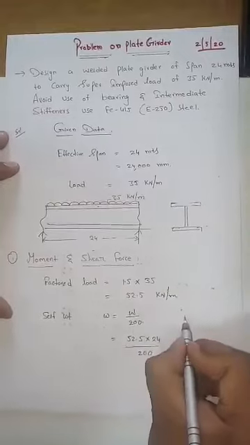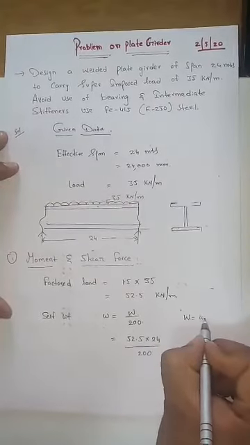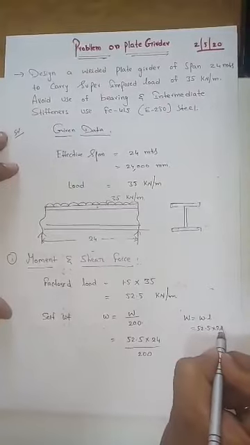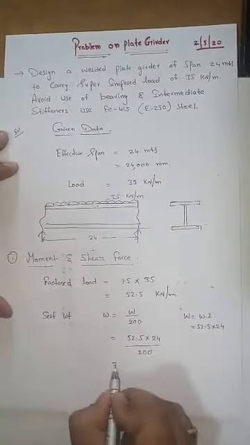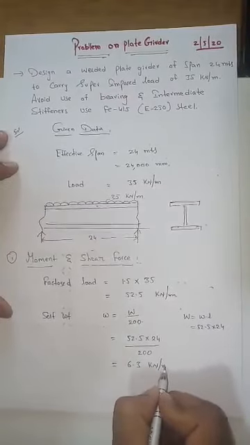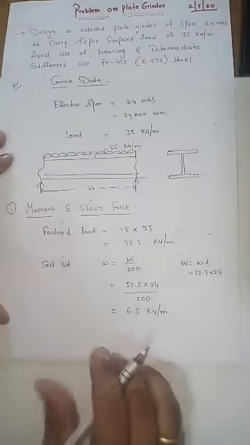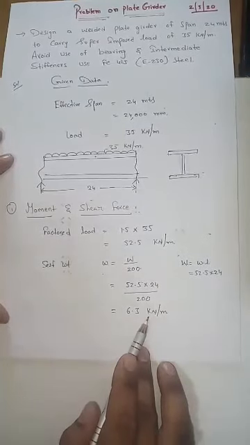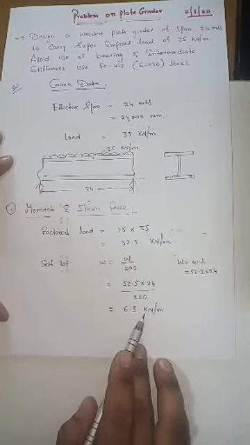Why? Because your capital W is nothing but small w into L. So 52.5 into 24 by 200, that is your load. So what is the load? 6.3 kilonewton per meter. Okay, so 6.3 kilonewton per meter is the load which is going to be calculated here.